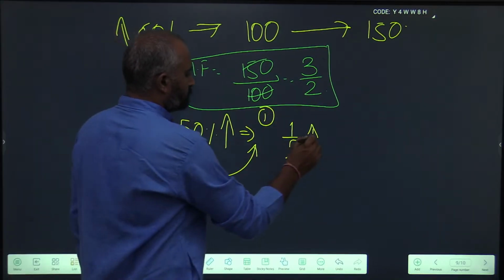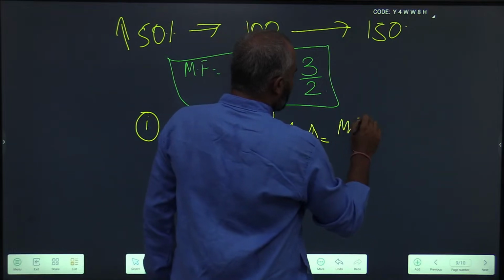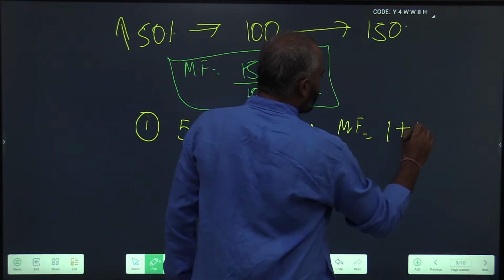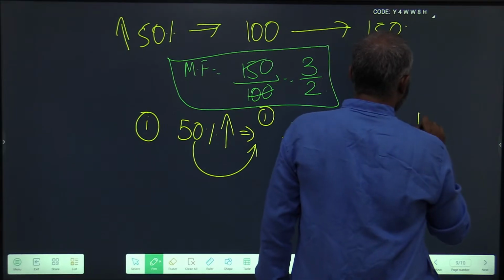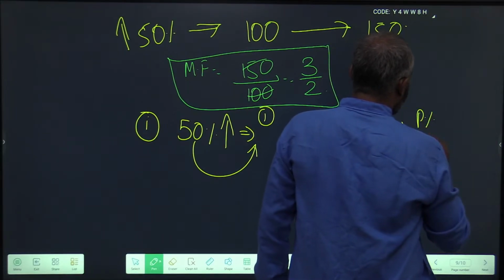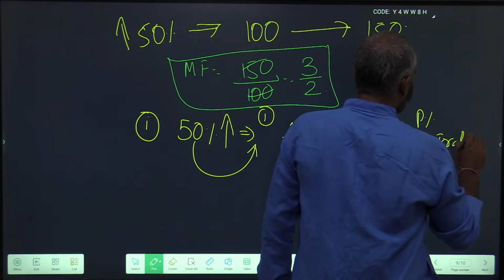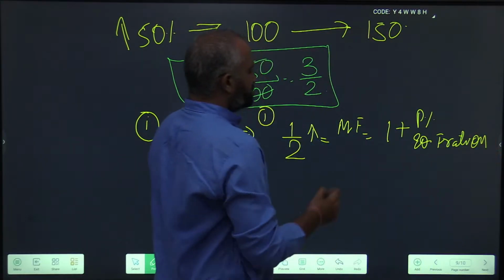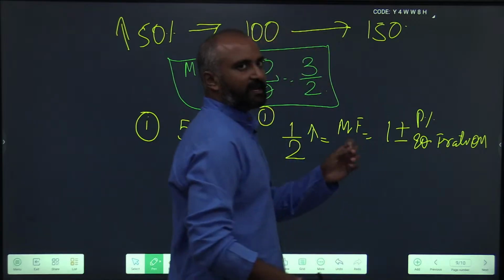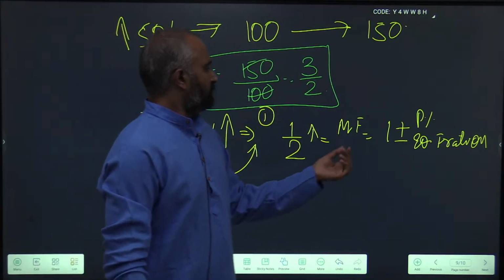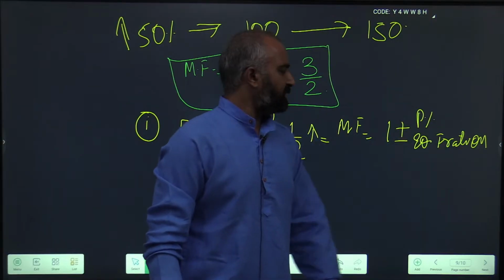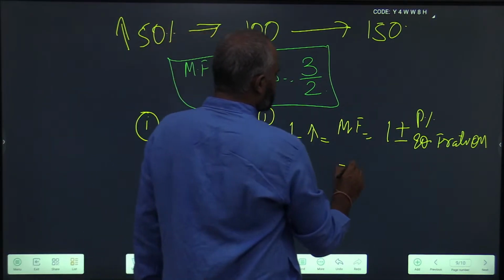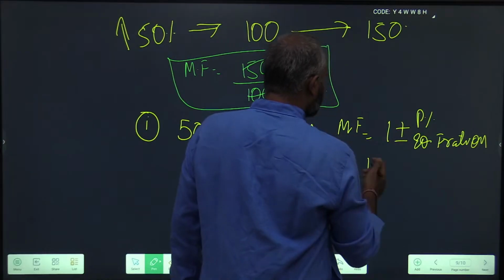Now your multiplication factor is 1 plus or minus of the percentage equivalent fraction, based upon whether it increases or decreases.